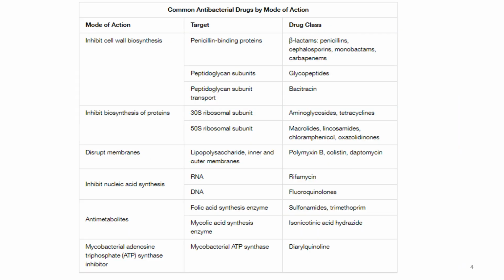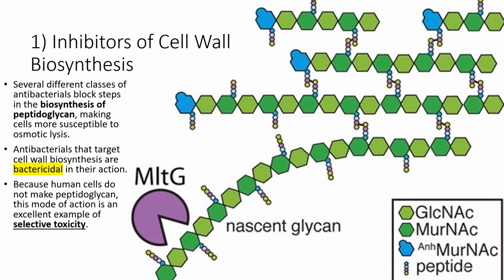This table also summarizes the sub-classes of antibacterials, as we said, based on the mode of action and target. The first class is the inhibitors of cell wall biosynthesis. These compounds target the biosynthesis of peptidoglycan, which is the primary component of the bacterial cell wall.